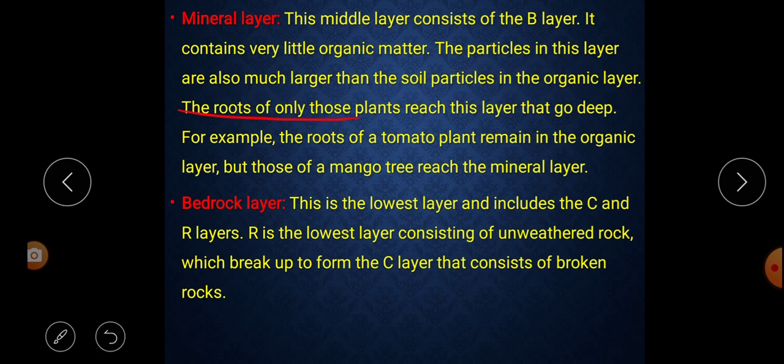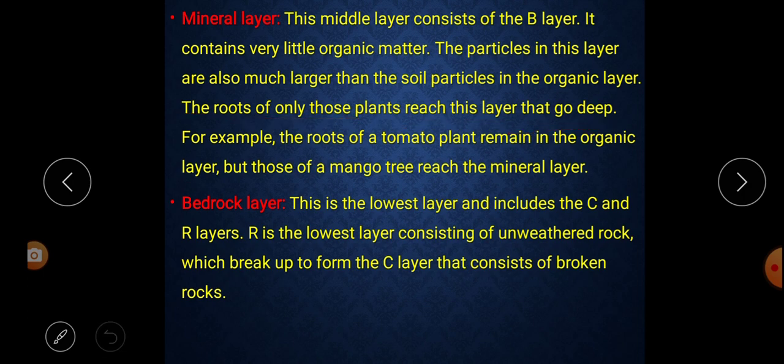The roots of only those plants reach this layer that go deep. That means only the trees whose roots are long can reach this layer. Understood? Only the trees or plants whose roots are long can go down to this layer.